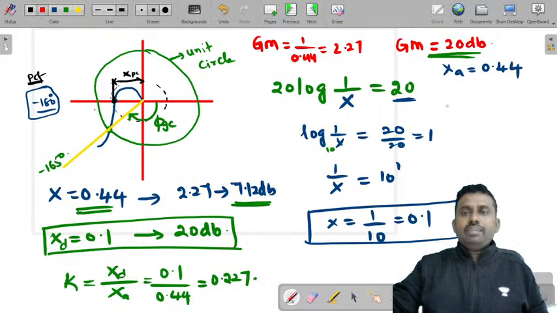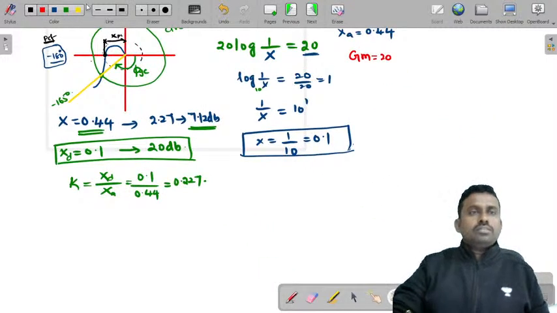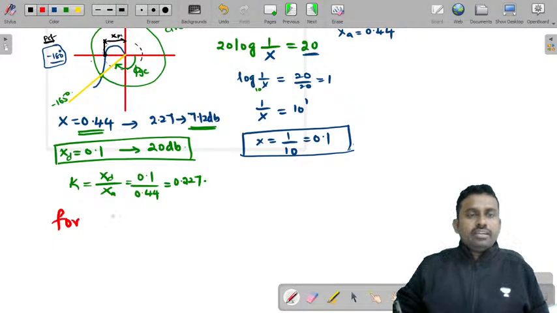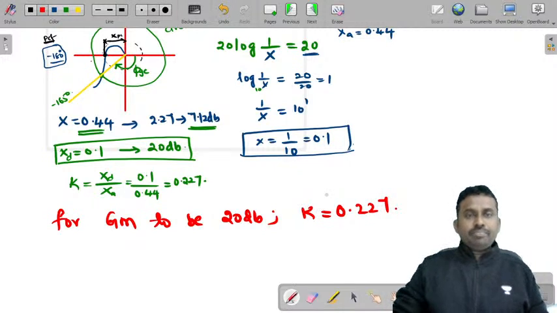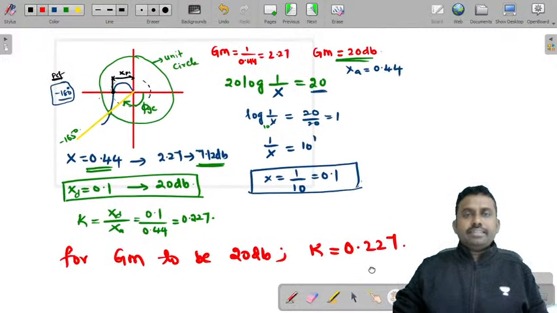So for the gain margin to be 20 dB, k must be equal to 0.227. Clear? So this is how you determine k.